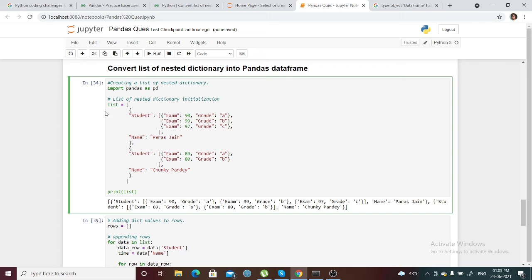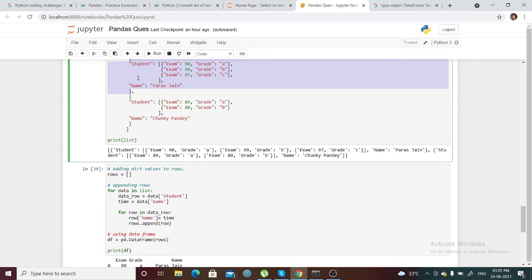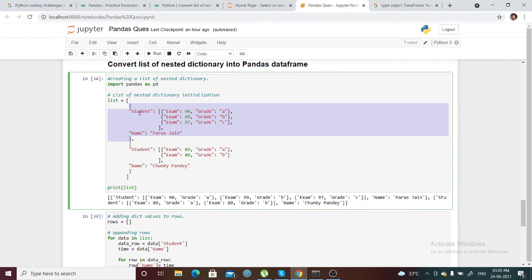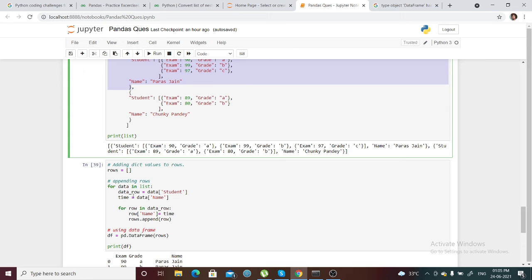So first it will go to this particular dictionary, so data is student, so whatever the values of that particular student, like exam 90 grade A, will be taken out and stored in the data row, and time will be taken out for name.